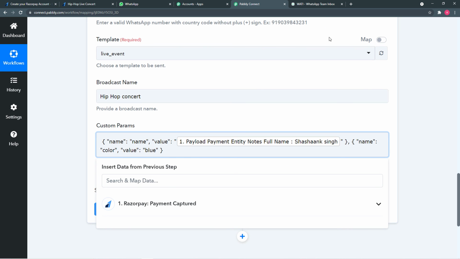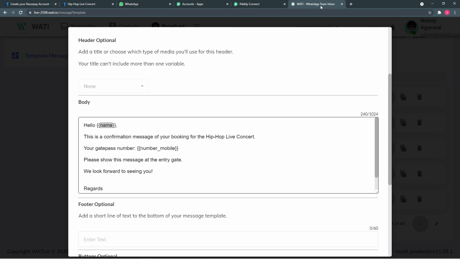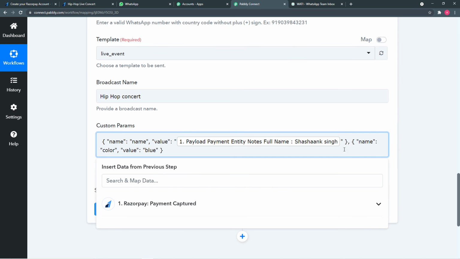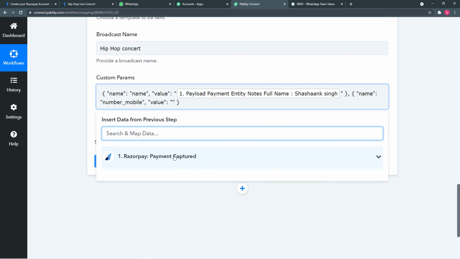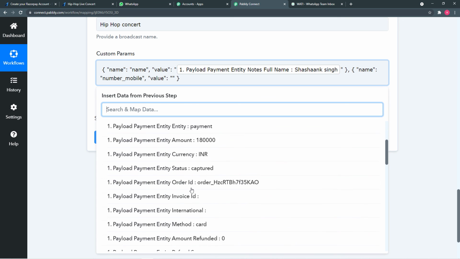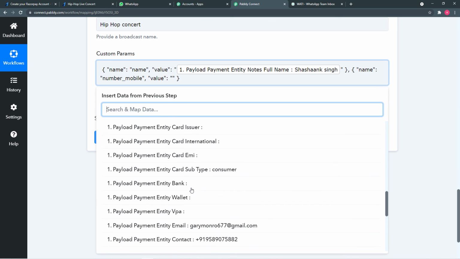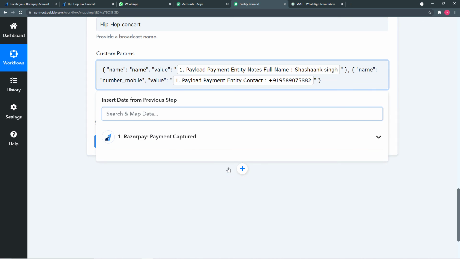And then the next parameter is the mobile number. Mobile is the next parameter. So just copy this from here, and in this second variable, put the name first like this, and then map the value. To map the value, you just have to click here and you will find the mobile number from here only. This is the mobile number, just map it.